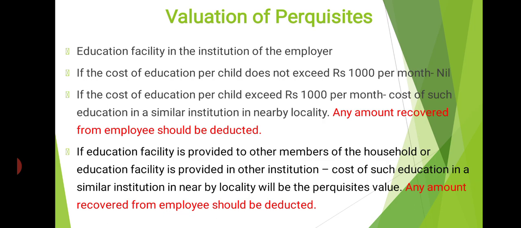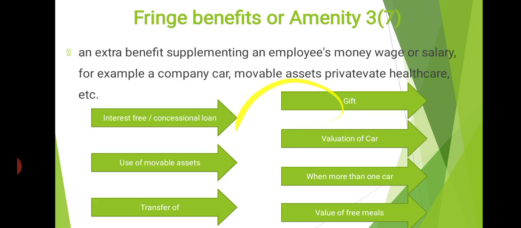Then one more important point: if an education facility is provided to another member of the household, or the education facility is provided in another institution. Two conditions. Education facility is provided to another member of the household. Clear? Then, which is provided in another institution. What do we have to do? The cost of such education in a similar institution in the nearby locality will be the perquisite value, as in the same case here. Clear?